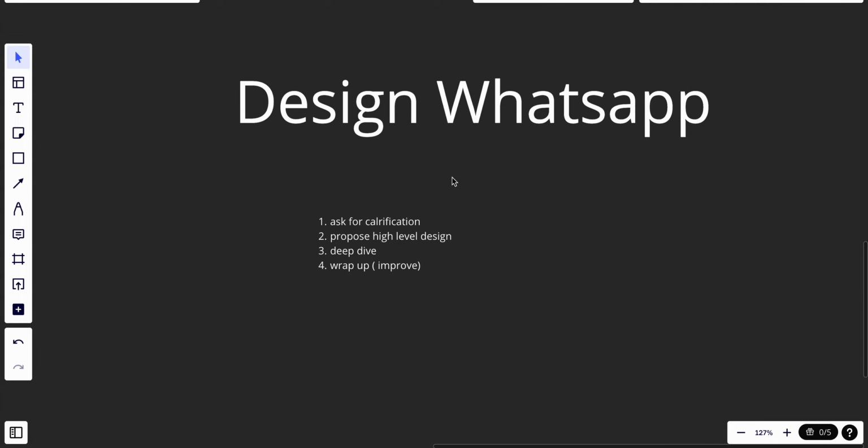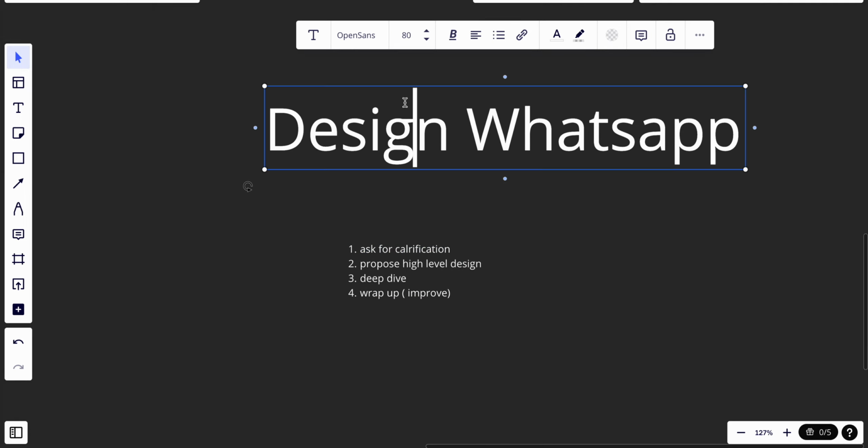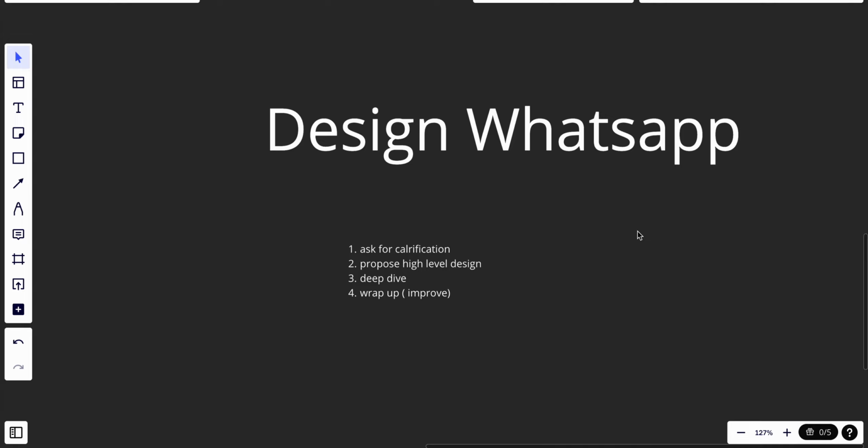I highly recommend you ask your interviewer what WhatsApp is. If you don't know what it is, just ask your interviewer and they will give you a clear idea. The same goes for TikTok or Twitch: if you don't know the application, just ask. After you know what the application is, we ask clarification questions, because WhatsApp is a massive application and we can design everything about it, so we need to make sure that we design the exact same thing that our interviewer wants us to design.